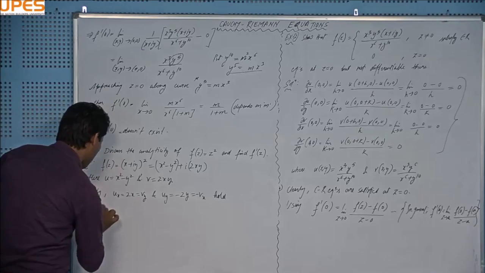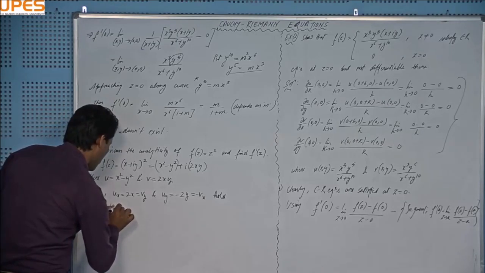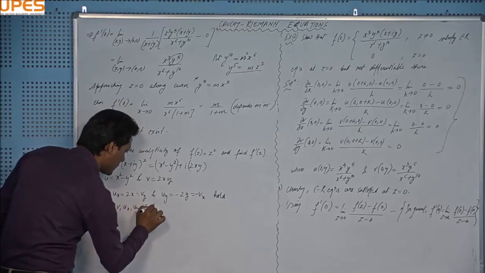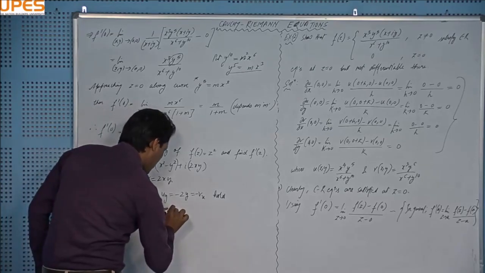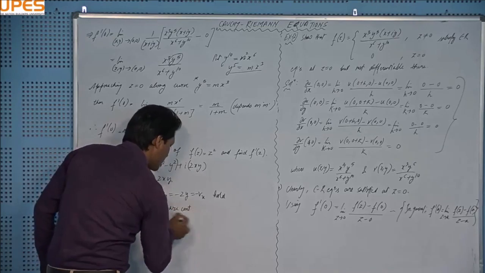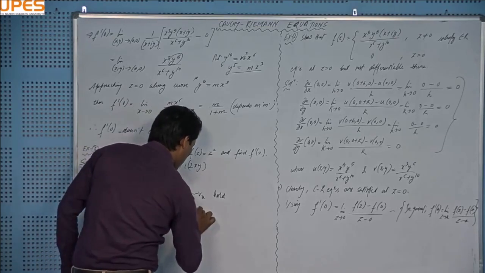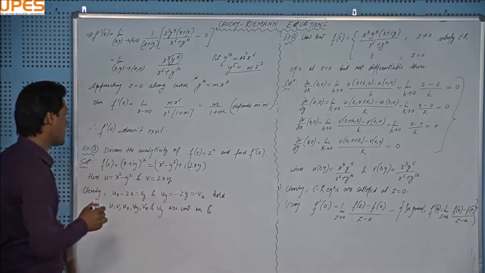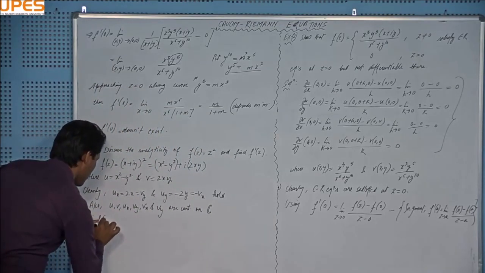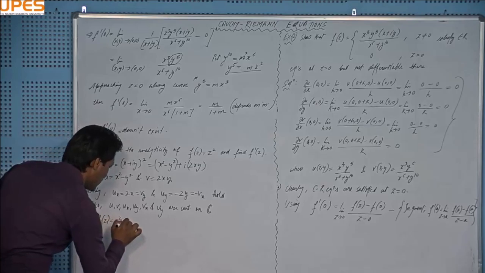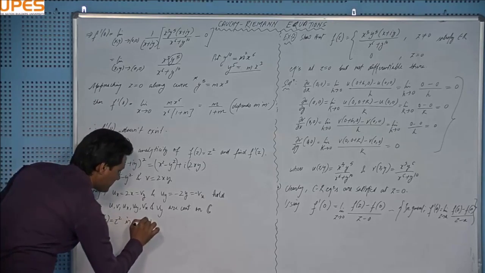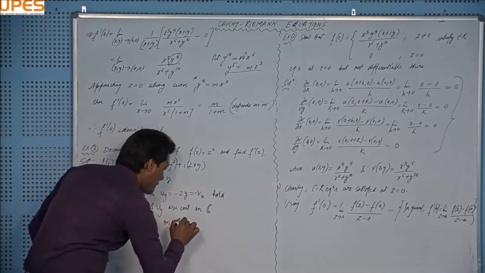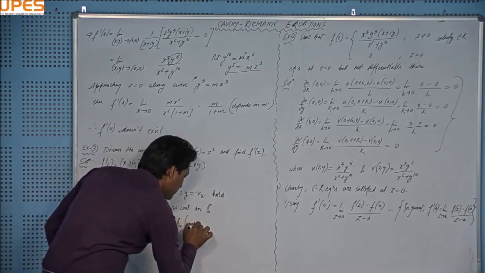Also u, v, u x, u y, v x and v y are continuous on the whole complex plane C, right? Means that the function is analytic. Therefore f(z) equal to z square is analytic on the whole complex plane C, and we call it an entire function, right?